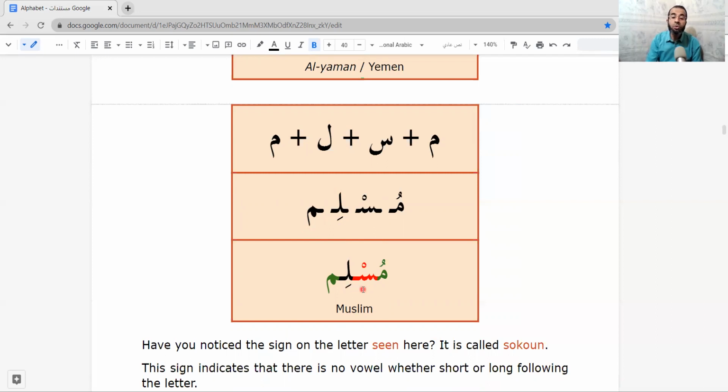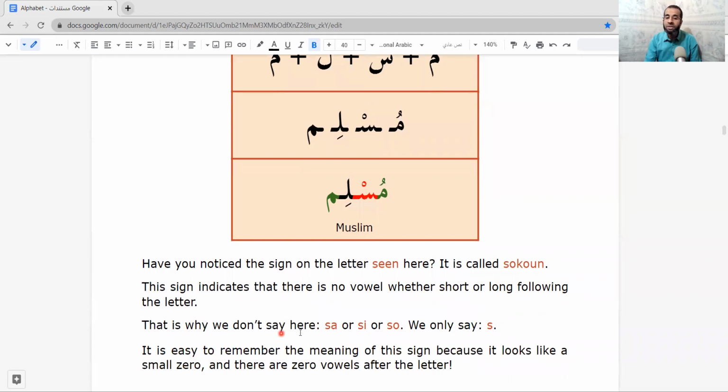It's called sukoon. This sign indicates that there is no vowel, whether short or long, following the letter. So here we say Muslim. We don't say sa, si, su. No, we just say Muslim.